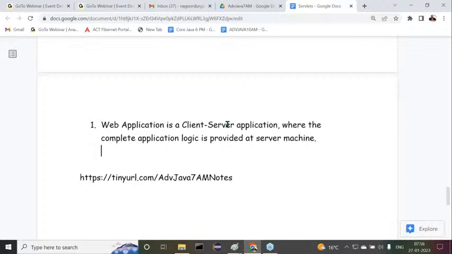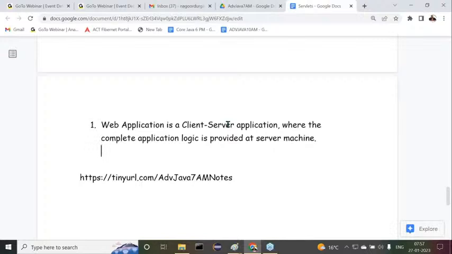The point is, the complete application, whatever the server side application is available, is provided at a server machine only. Do I get my point or not? It is not distributed over multiple things. Application logic is provided at the server machine, but we are going to access that server side application from the client.